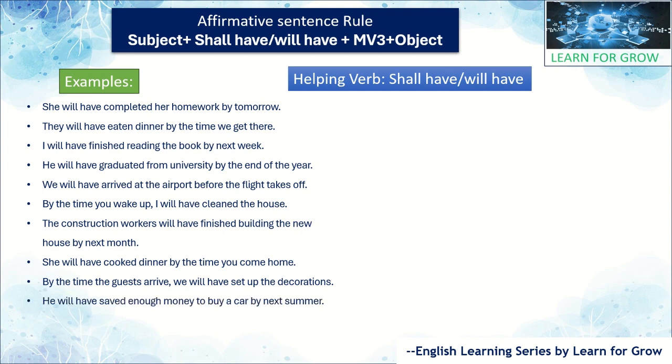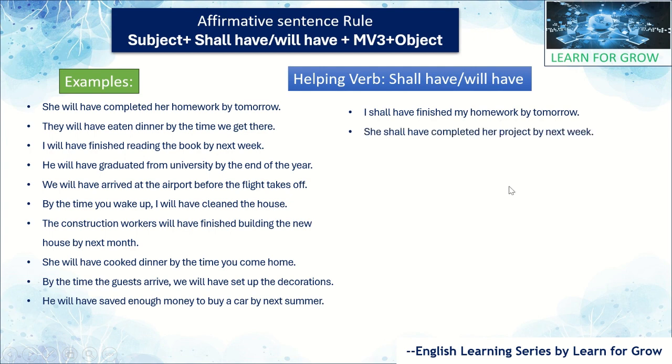He will have saved enough money to buy a car by next summer. Okay, now we will take the example of shall have also. I shall have finished my homework by tomorrow. She shall have completed her project by the next week. They shall have painted the house before the guests arrive.